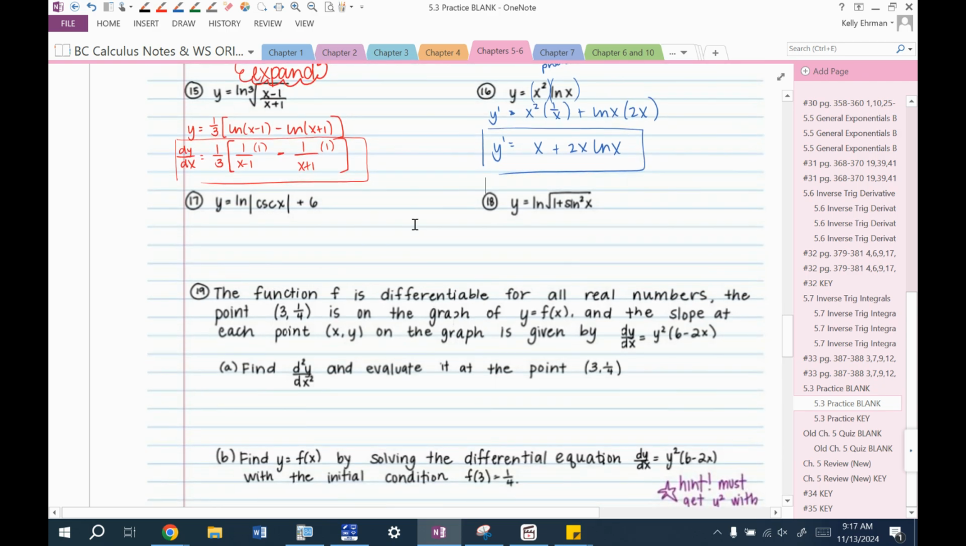The natural log of cosecant. So I guess you could make this 1 over sine and expand it out, but I think I'm just going to get into it here. So y prime, or dy/dx, is 1 over cosecant x times, what's the derivative of cosecant? It's negative cosecant x cotangent x. Derivative of 6 is plus 0. The cosecants cancel. You've got negative cotangent x. And I would just leave it like that.